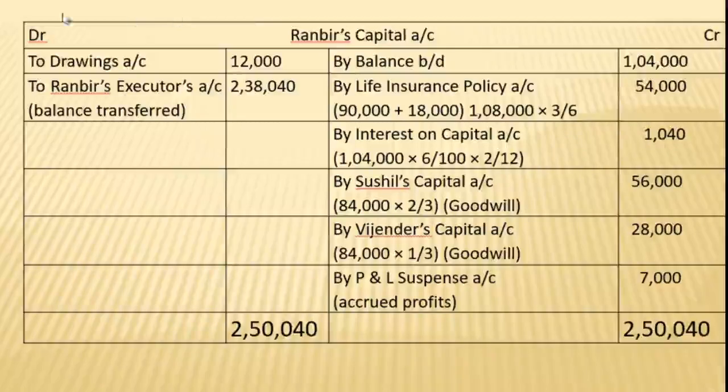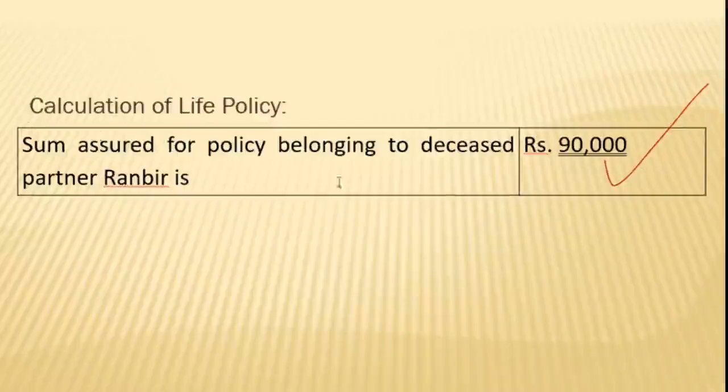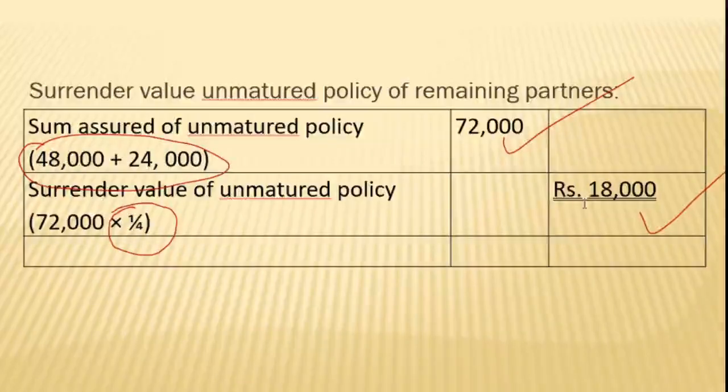So that is by balance brought down 1,04,000. Then next is the life insurance policy. Life insurance policy we calculated, that is the matured policy is 90,000 and unmatured policy it is 18,000.